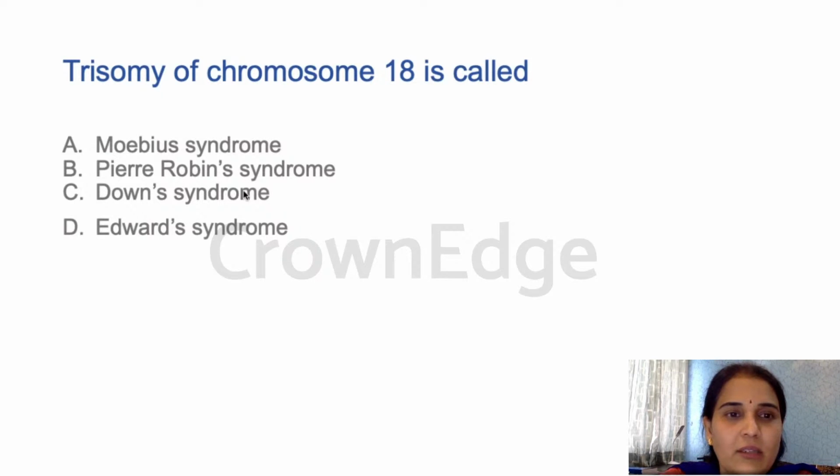Okay. Mobius syndrome. So we will just know what each syndrome is. Then maybe you'll be able to tell me the answer. Okay, yeah, some of you are mentioning it as Edwards syndrome, and it is Edwards syndrome. Trisomy 18 is Edwards syndrome. It is also called 5 minus syndrome because on the chromosome 18, there is a change of location. Okay, we will come to that later.